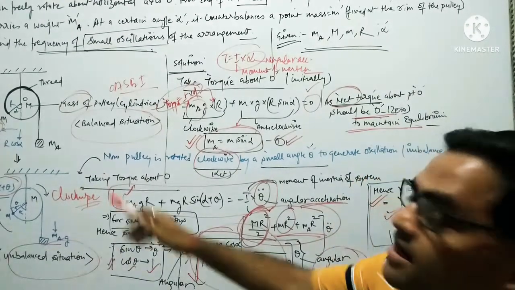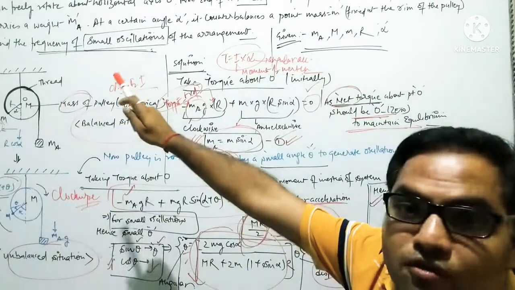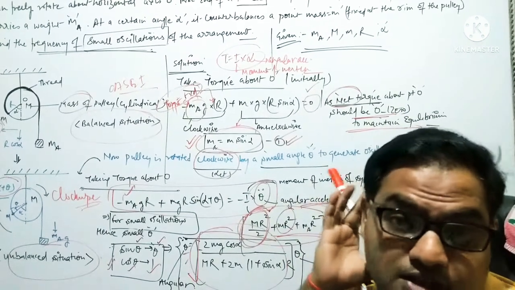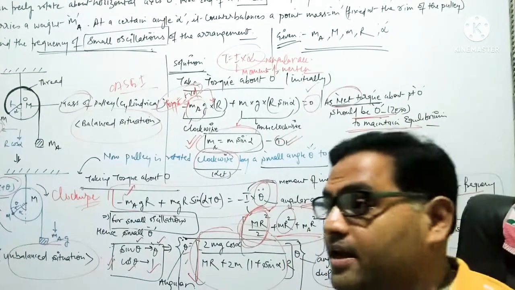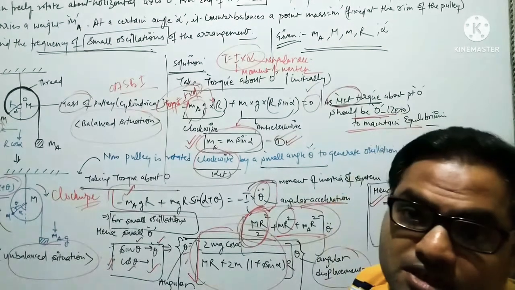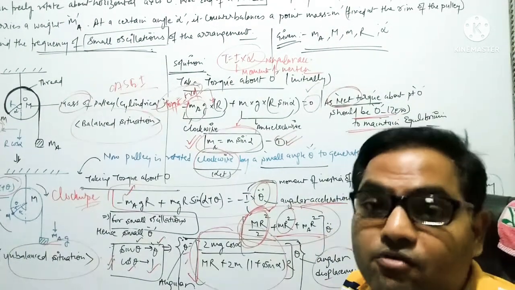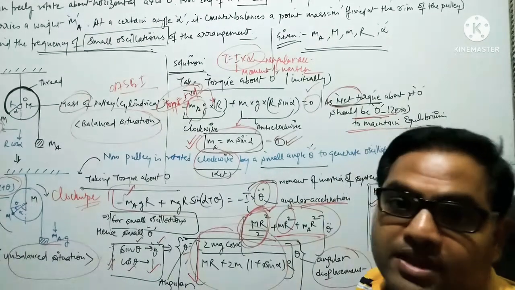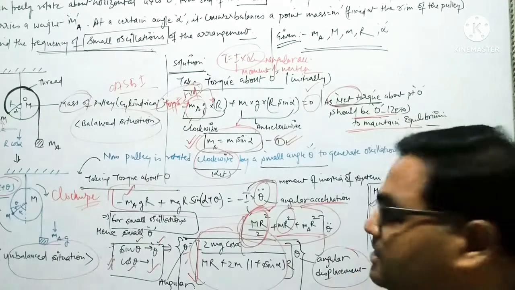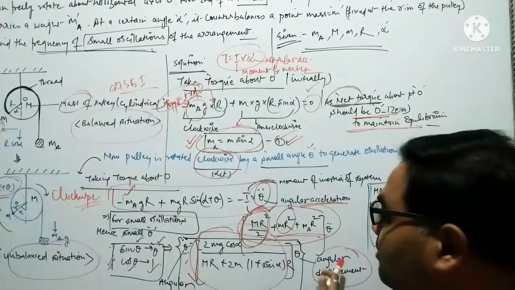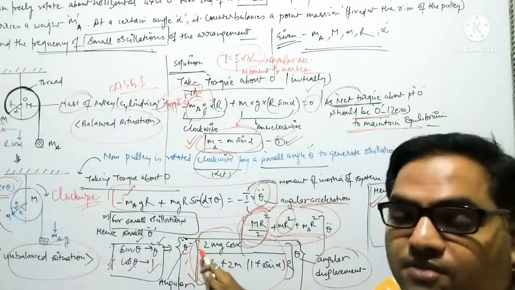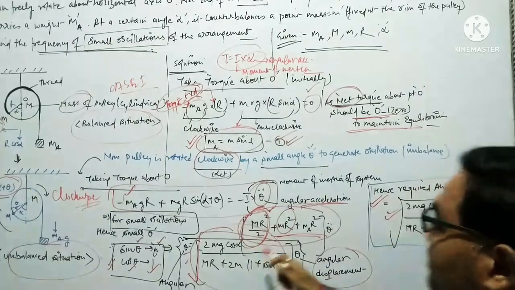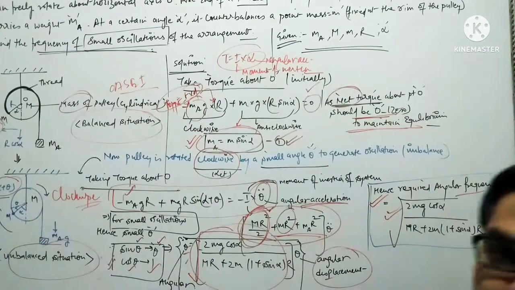The important thing here is that since rotational motion is there, the frequency of oscillation that has been asked is the angular frequency, which has to be mentioned. This is a very important thing that has to be considered by a candidate. The frequency asked here is the angular frequency of the oscillation, which can only be found if we calculate a relation between the angular acceleration and angular displacement. That's why we have focused on calculating the angular acceleration in the form of angular displacement, so that by taking the square root of that ratio, we can calculate the required angular frequency.